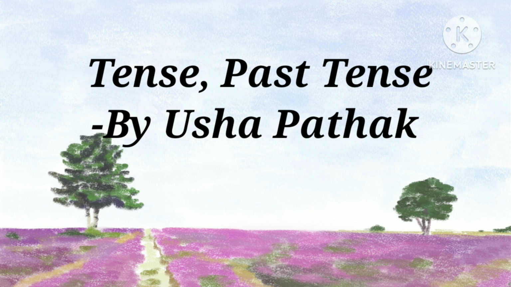We have, for example, the following forms in the past indefinite tense. I ate mango. First person, singular number, affirmative sentence. We ate mango. First person, plural number, affirmative sentence. You ate mango. Second person, singular number, affirmative sentence. You ate mango. Second person, plural number, affirmative sentence. He ate mango. Third person, singular number, affirmative sentence. They ate mango. Third person, plural number, affirmative sentence.